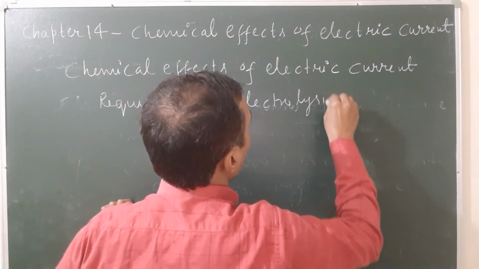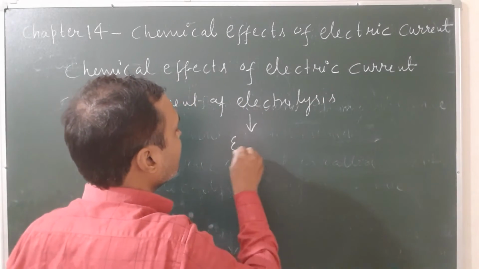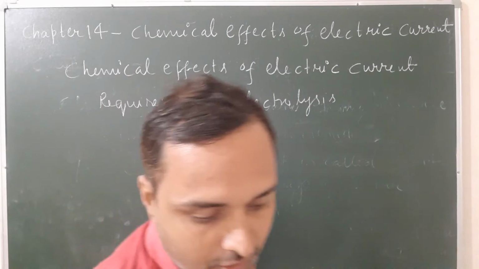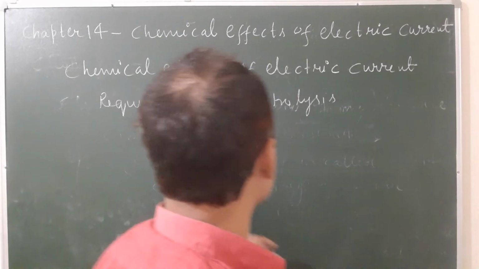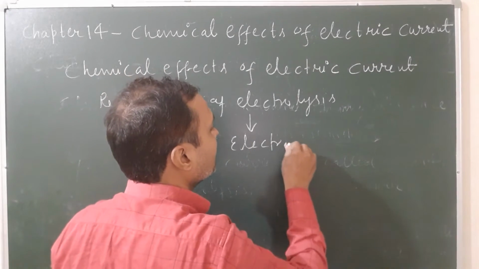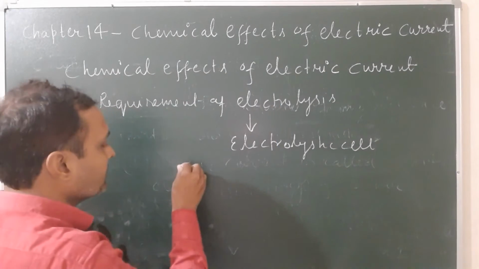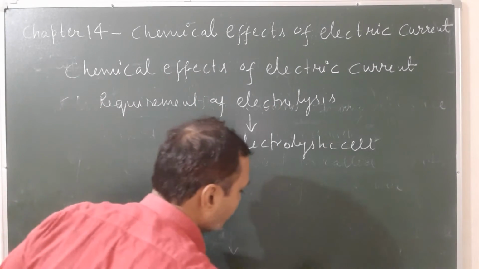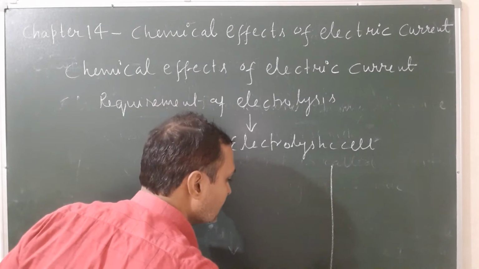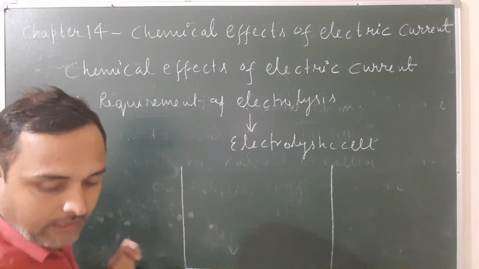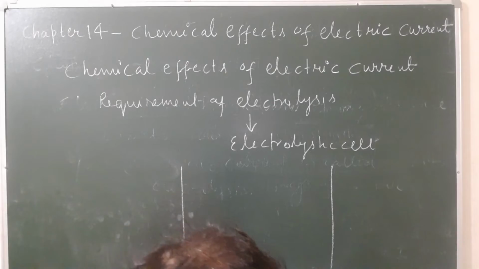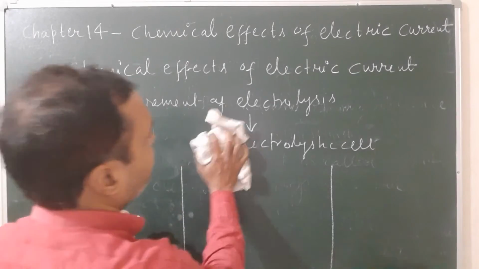Electrolysis requires a special instrument known as electrolytic cell. It is given in your book also. This electrolytic cell consists of a huge container made up of glass. It also has two metallic rods known as electrodes.